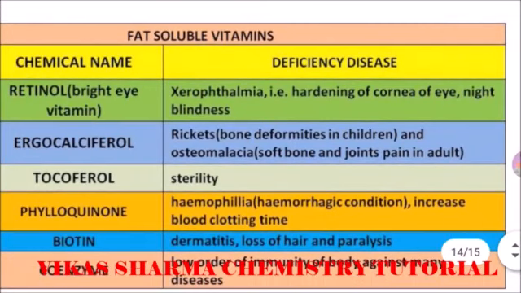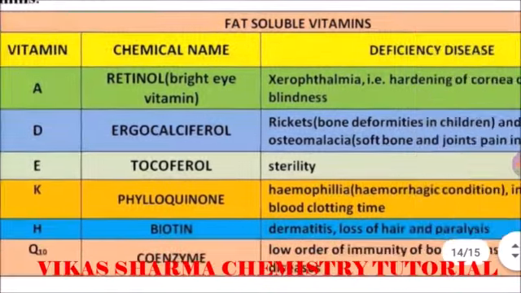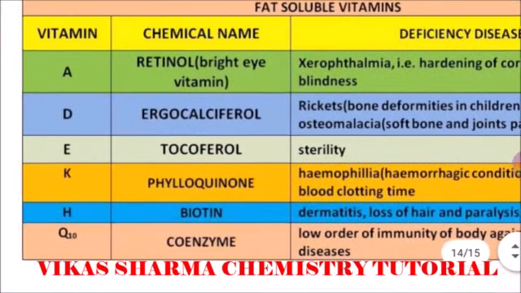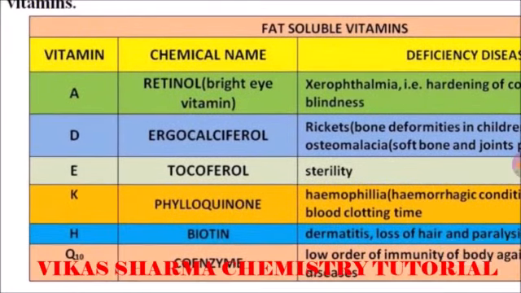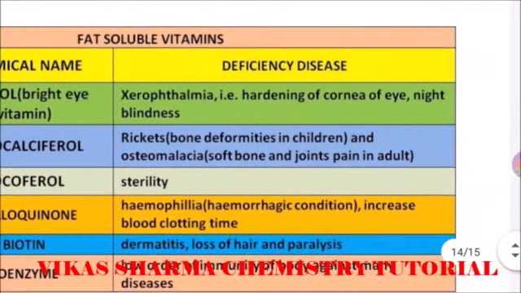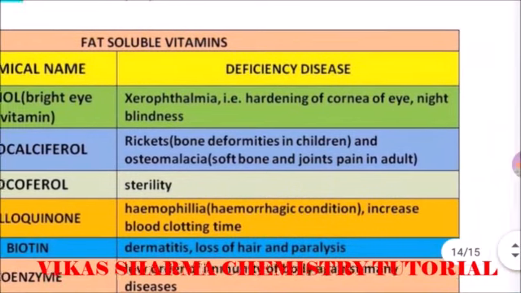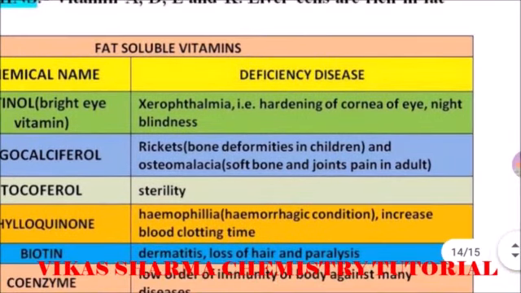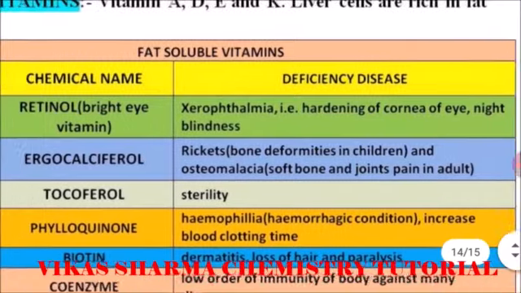Deficiency diseases are xerophthalmia, meaning hardening of the cornea of the eye, and night blindness. These are the deficiencies caused by vitamin A, chemical name retinol. Vitamin D, its chemical name is ergocalciferol, and the deficiency diseases are rickets, meaning bone deformities in children, and osteomalacia, meaning soft bones and joint pain in adults.